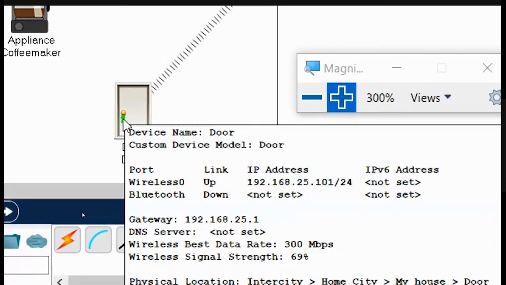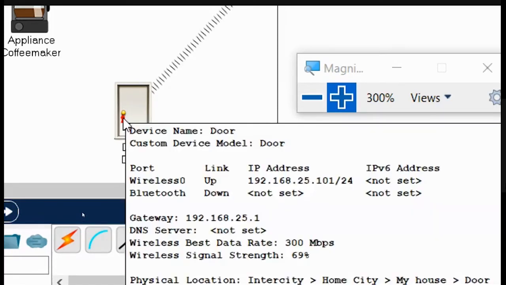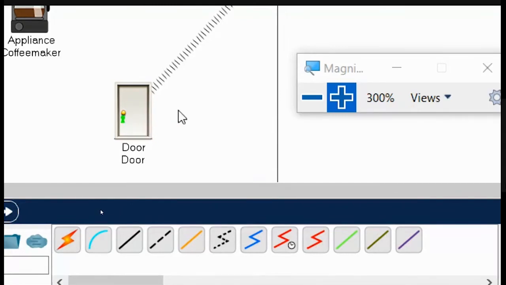So if I click left alt key on my laptop, and then I click on this keyhole, now you could see that it is locked. Red colored keyhole symbol means locked, and green color means it is unlocked. In this way you could understand whether a device is working or not, whether the door is open or not. Those things you could know from here.